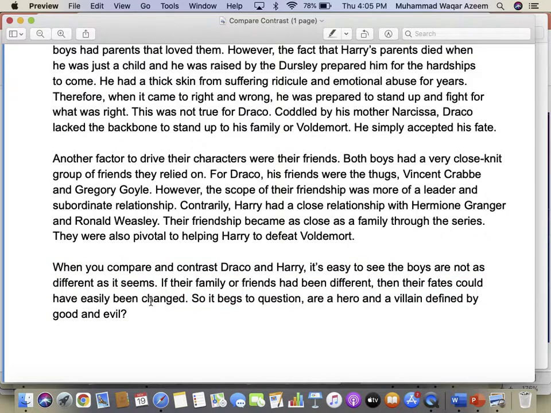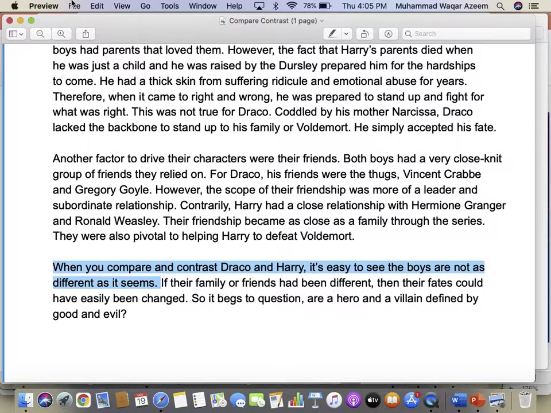So what do you think is a concluding statement in this paragraph? When you compare and contrast Draco and Harry, it's easy to see the boys are not as different as it seems. Conclusion is given.